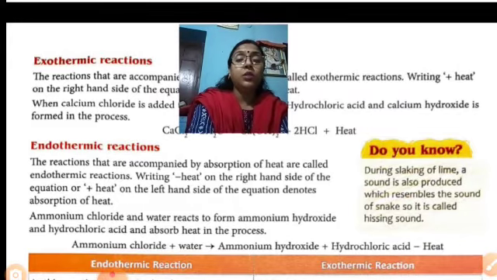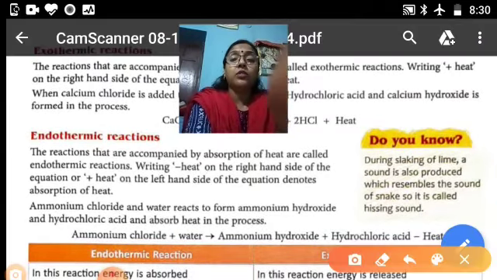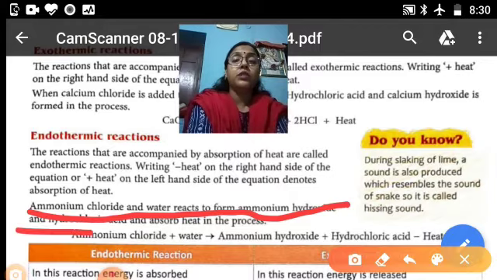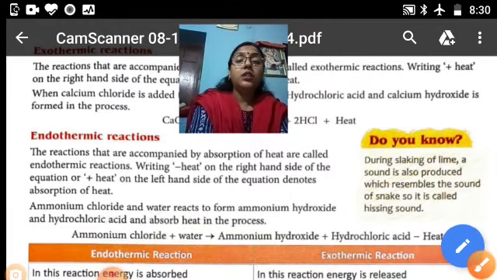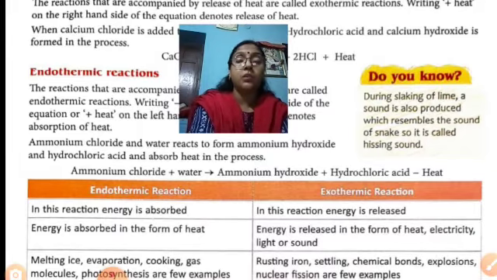Ammonium chloride and water react to form ammonium hydroxide and hydrochloric acid and absorb heat in this process: NH4Cl plus H2O gives NH4OH plus HCl, with heat absorbed.